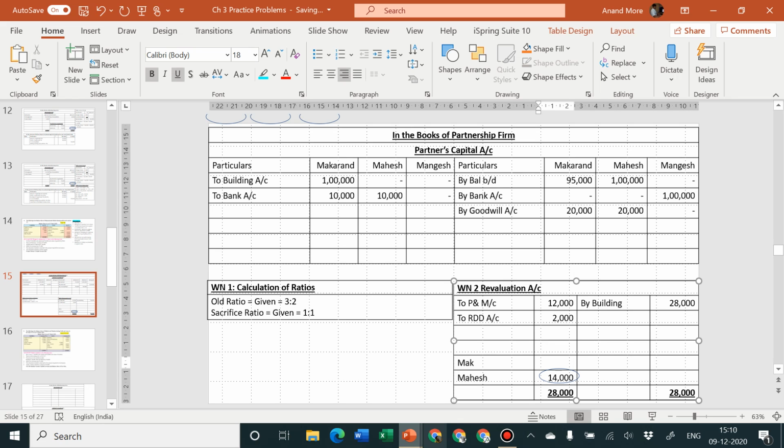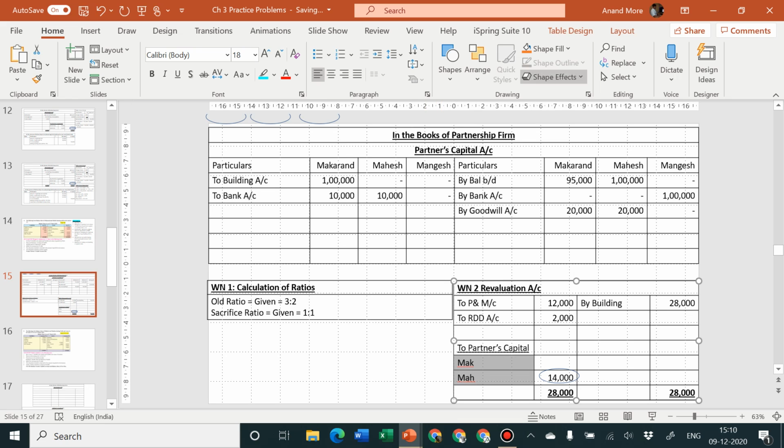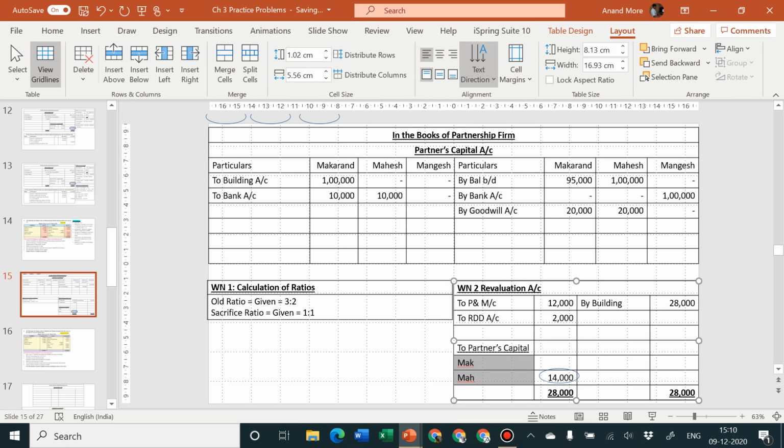Let me take only 3 letters of their name, so there will be sufficient space to write them. Okay, and then I'll write two partners capital. Let me split the cells into two parts, and yes, very good.